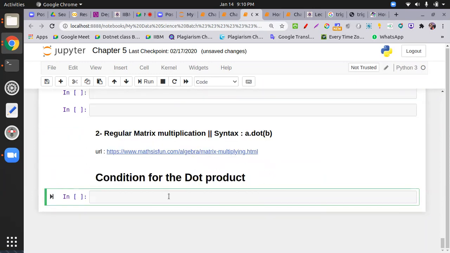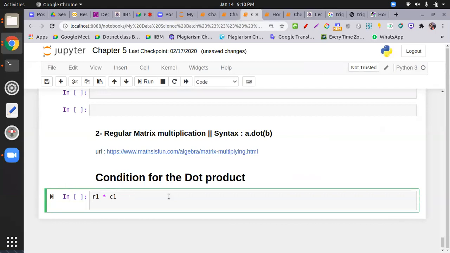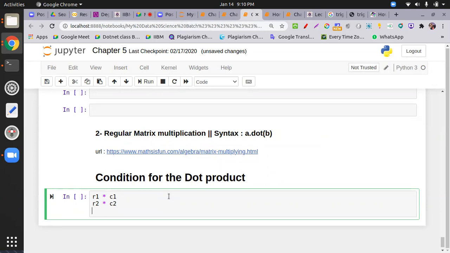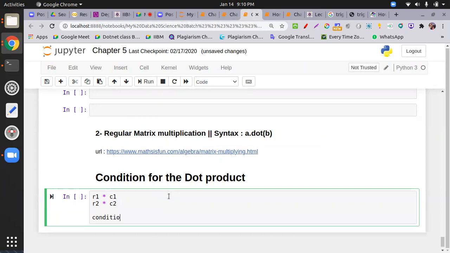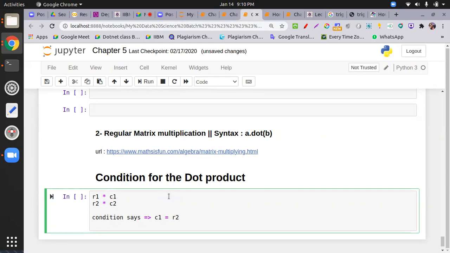Let's suppose we have R1 into C1. This is the dimension of the first matrix. Similarly, the second matrix dimension is R2 into C2. The condition says not all matrices can be dot producted. Keep in mind, the condition says C1 equals R2. The column of the first matrix is equal to the row of the second matrix.